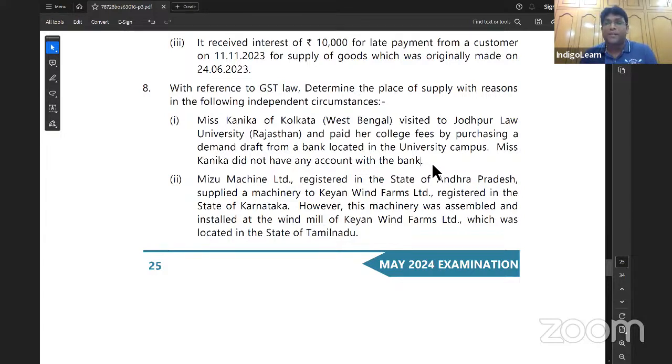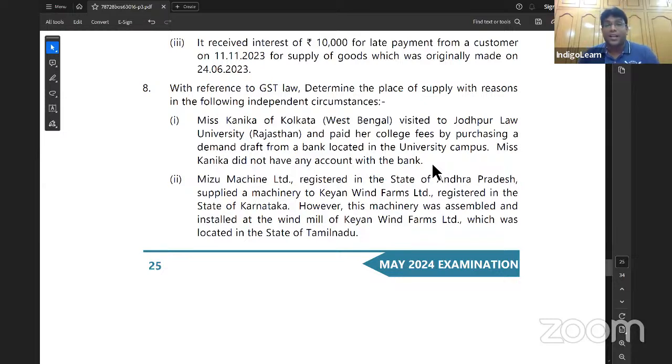So in simple terms, my dear friends, section 12(12) of the IGST Act clearly says the place of supply will be the location of the recipient on the records of the supplier. But let's say, for example, if the location of the recipient is not available on the records of the supplier, the place of supply will be the location of the supplier.